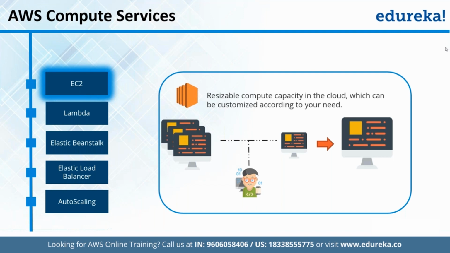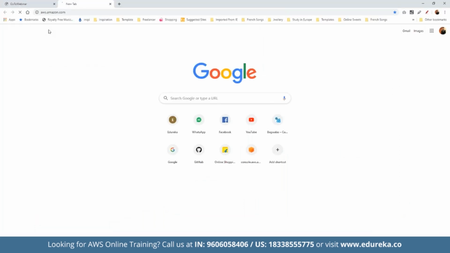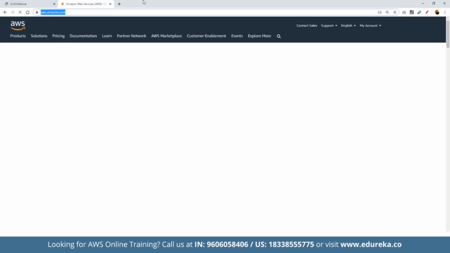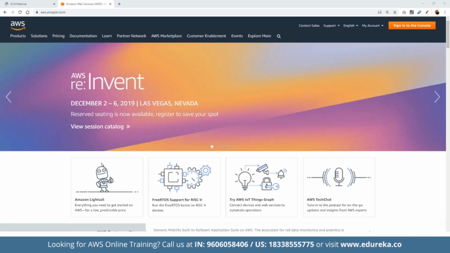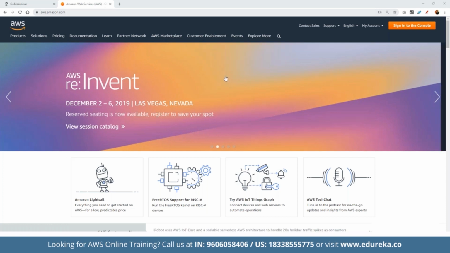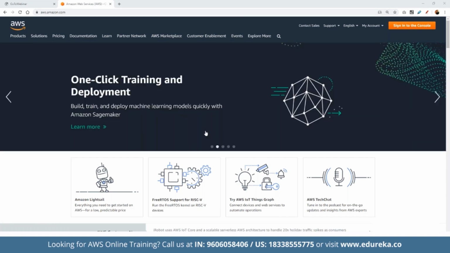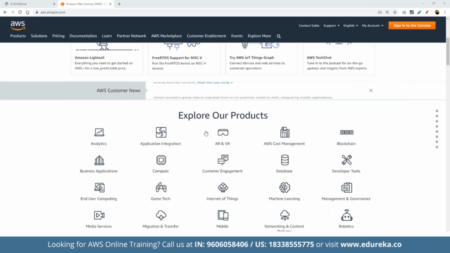So for creating the account on AWS, we simply can open the browser, and in the browser we can simply type in aws.amazon.com. So here's a link that we have to type in the browser in case we are using AWS for the first time. Let me share this link with everyone. Here you go. This is the page that we will be looking at, where we can see a brief overview of all the services offered under AWS.